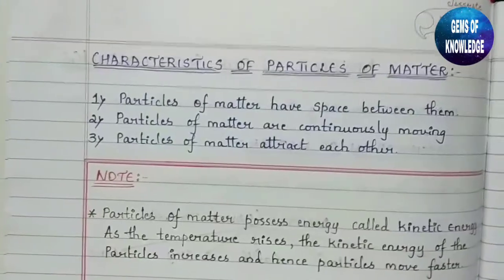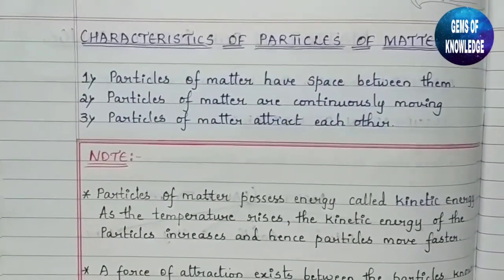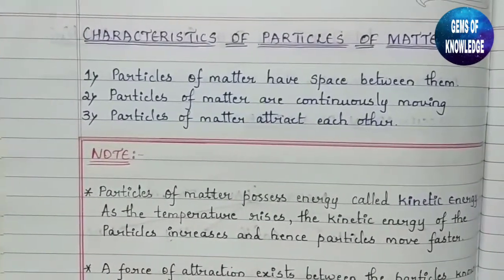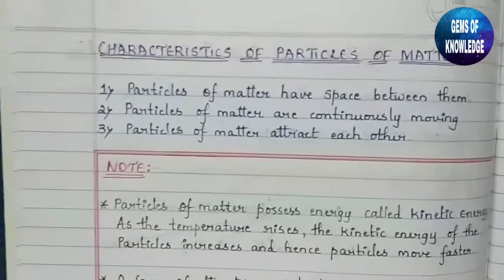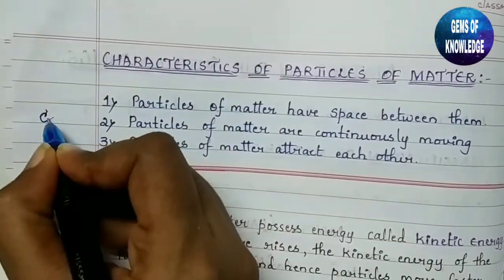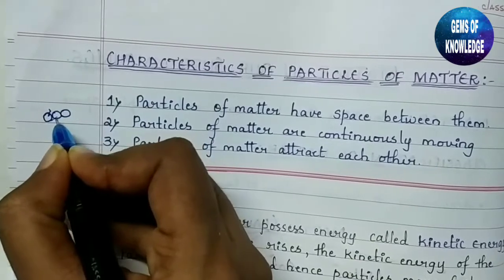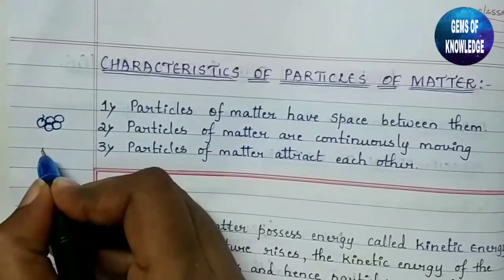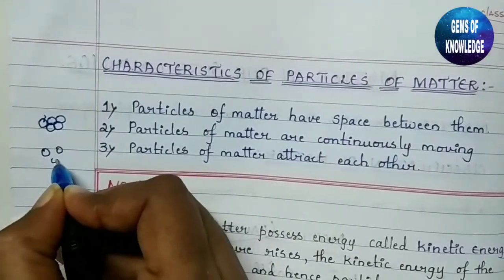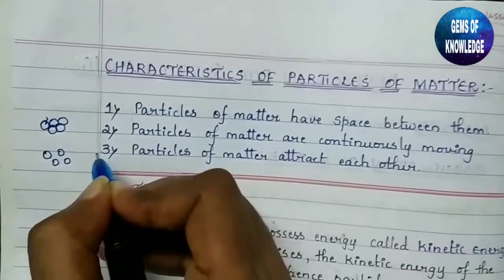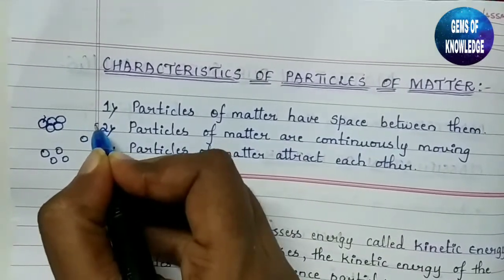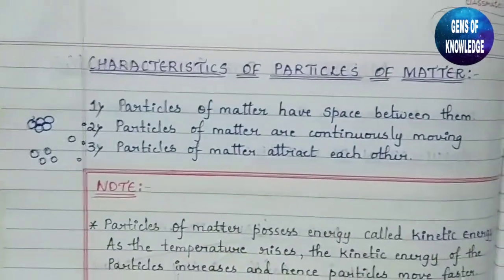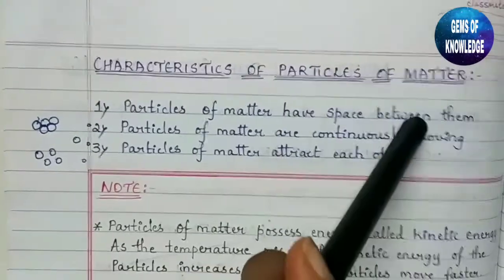Have you seen the structure of solid, liquid and gas? Have you seen how the molecules are classified, how the molecules are packed? So you know that in the solid state, the molecules are obviously tightly packed. Okay, there is no space between them. But in the case of liquid, the molecules have slightly more space between them. And in the case of gas, the molecules are free to move. They are so far apart. So by this we can say the particles of matter have space between them.